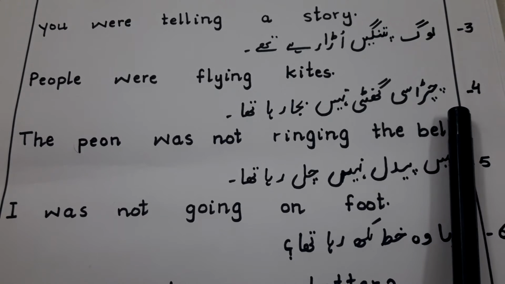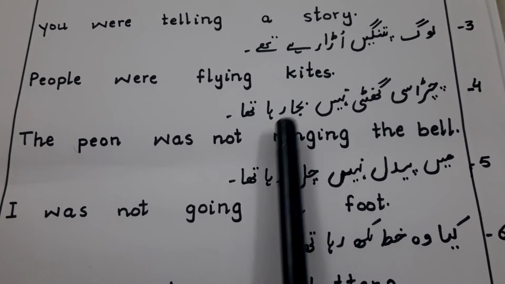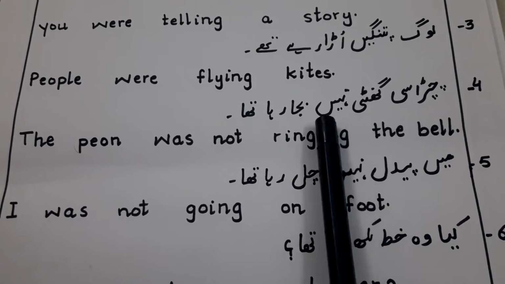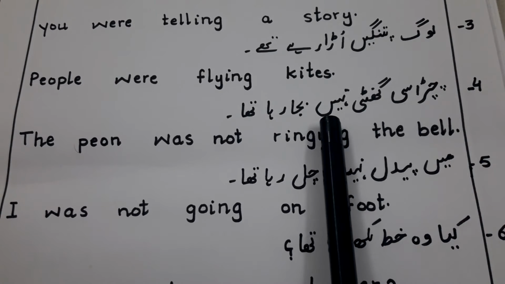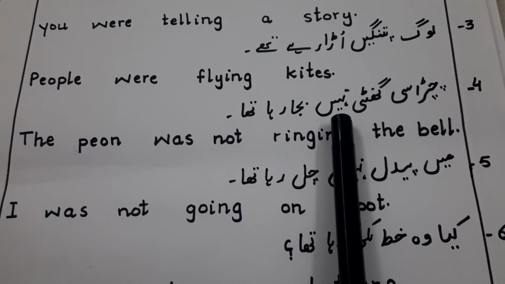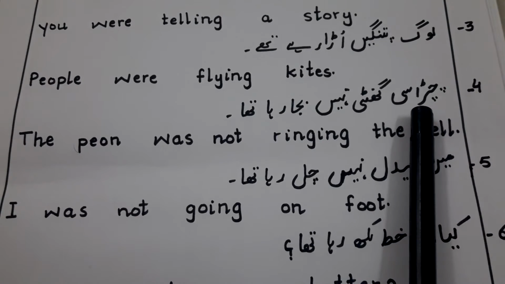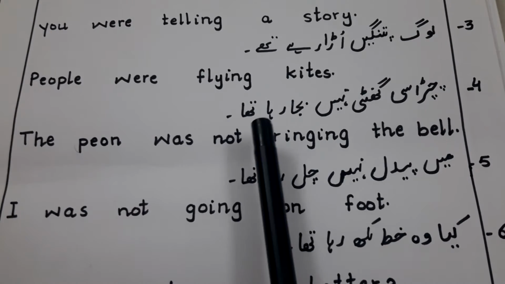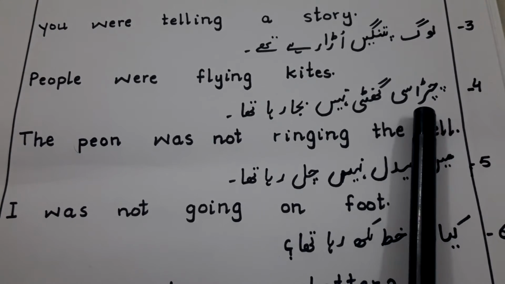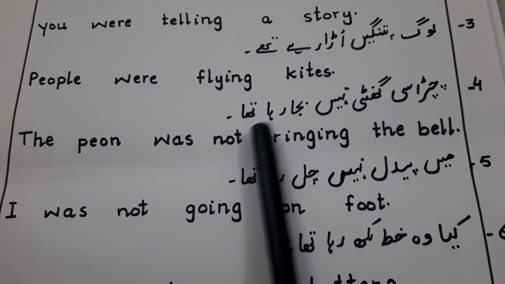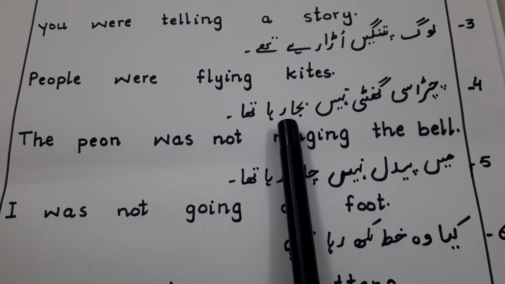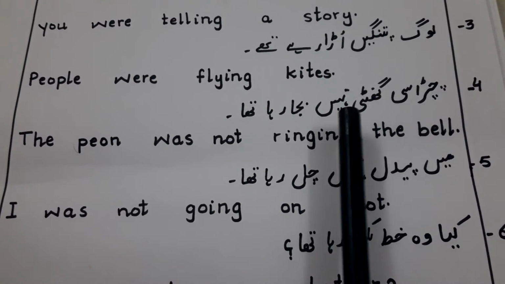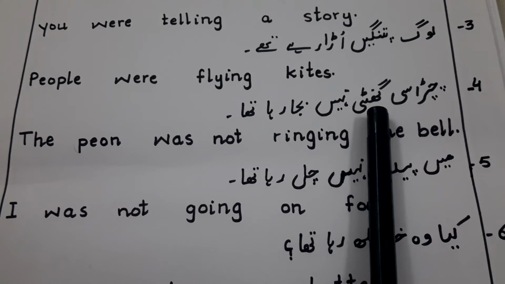Okay, number 4. चपरासी घंटी नहीं बजा रहा था. Students, now you can see this word नहीं. It means this is the negative sentence, where we add not. So chaprasi, the peon was, because the peon was not ringing, ring, and we will add ing, ringing what? The bell.